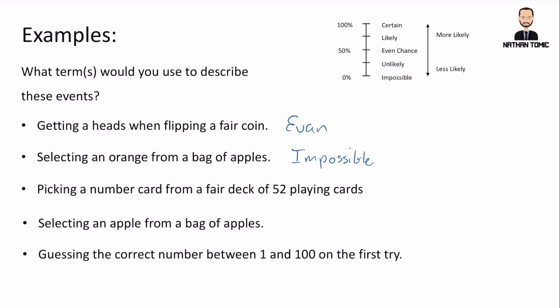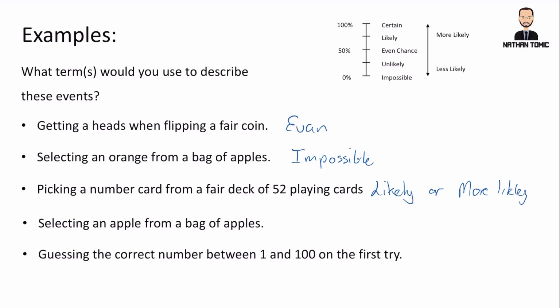So it is fairly likely that we would get a number card out of a deck because it's more than an even chance, it's more than 50-50. We cannot say it's certain, so we would probably say it is likely that we would get that, or we could say it is more likely. So both of those would be terms that we might use to describe that possibility.